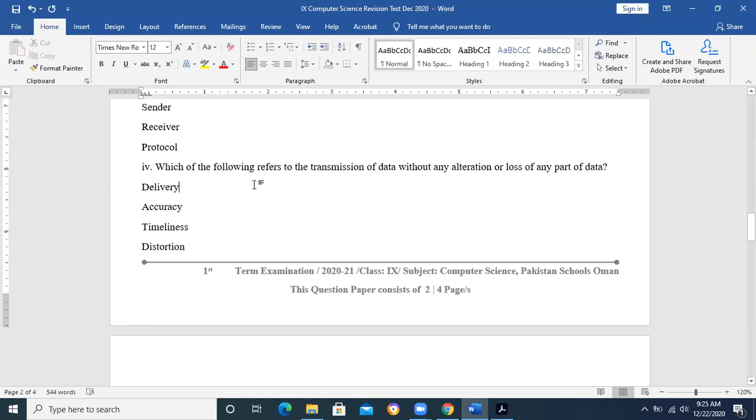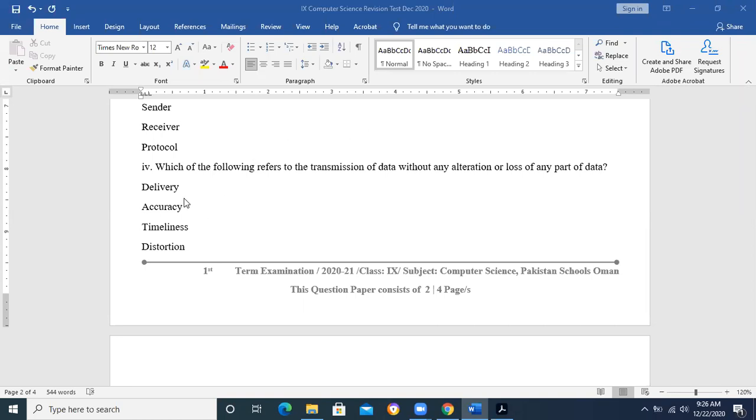Which of the following refers to transmission of data without any alteration or loss of any part of data? Now see this key term: without any alteration or loss of any part of data. What do we call it? Accuracy.